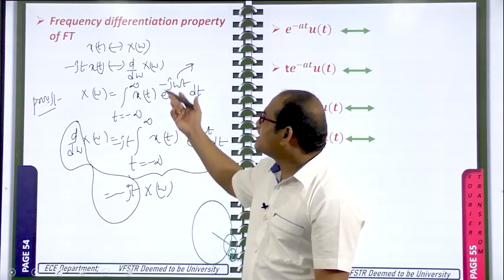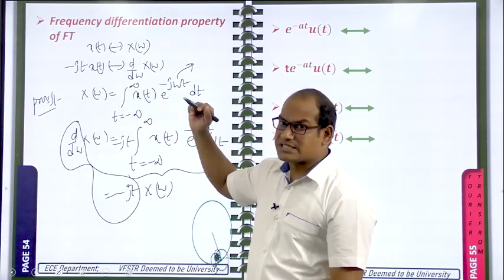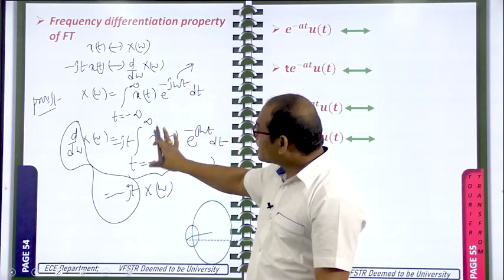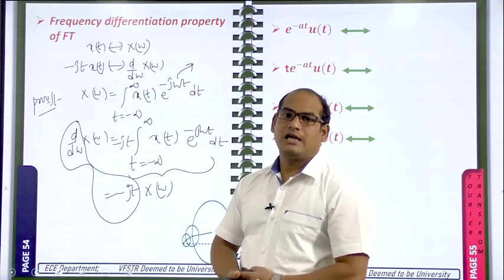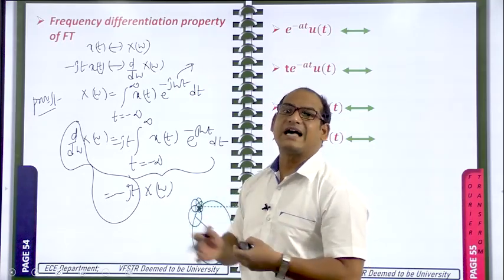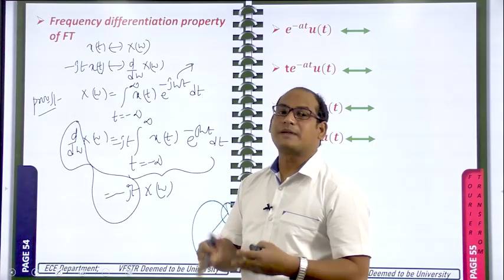You know that d by d omega of x of omega is the transform of minus jt into x of t. You can do this proof also without seeing, but you don't know at what problems or at what time this property has to be applied. That is very important. That will come with practice.